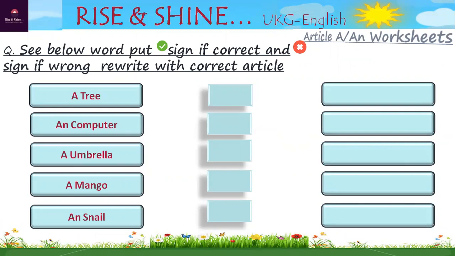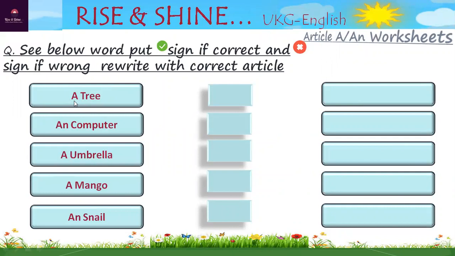The next worksheet is: see below words, put a right sign if the given word is correct and put a wrong sign if the given word is wrong. And if it is wrong, rewrite the correct word. Okay, so let's check.